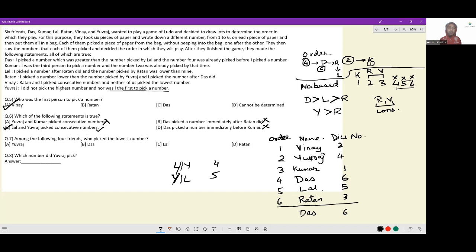Next, among the following 4 friends, who picked the lowest number? Yuvraj has 4, Das has 6, Lal has 5, Ratan has 3. So among the following 4 friends, the lowest number is with Ratan. What number did Yuvraj pick? Yuvraj picked the number 4, and that is the entirety of this set. It has 2 parallel thoughts: the order in which they're picking and the number that they're picking. You have to take care of both those things simultaneously in order to arrive at a reasonable answer.